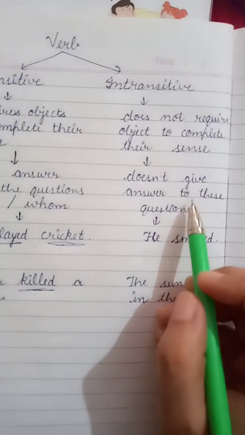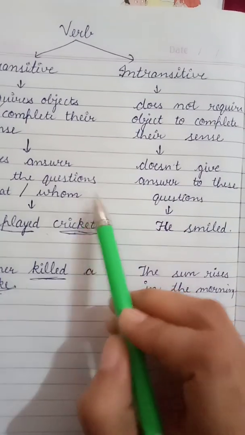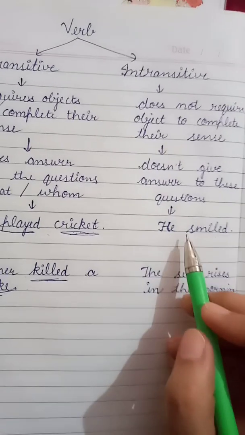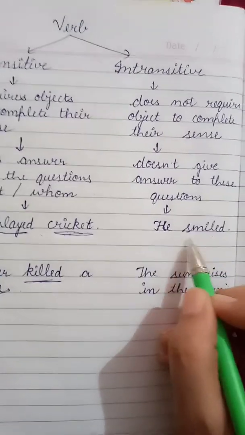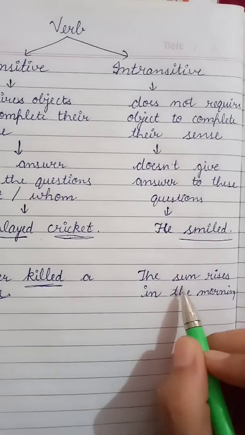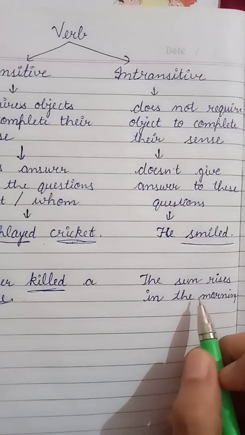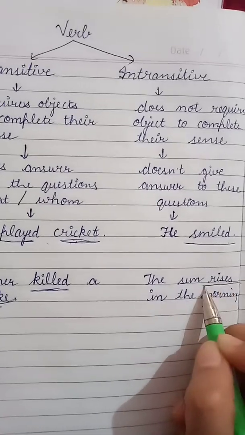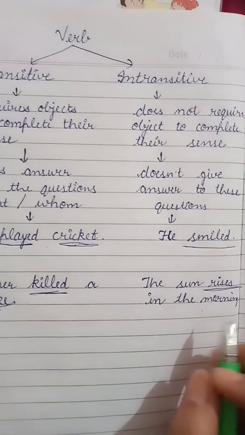Next one, intransitive verb. Intransitive verb doesn't give answer to these questions, means what or whom question. For example, he smiled. If we ask the question, what did he smile, whom did he smile, we are not getting any answer. So in this example, smile is an intransitive verb. Next example, the sun rises in the morning. In this example also we are not getting the answer of what or whom question. So rises is an intransitive verb because it is not giving the answer of what or whom question.